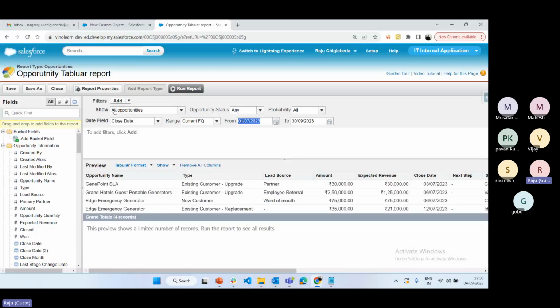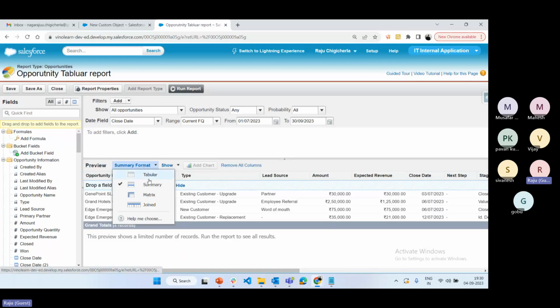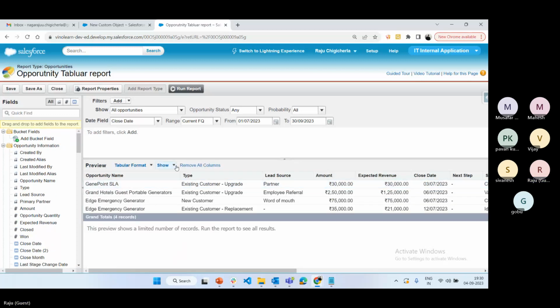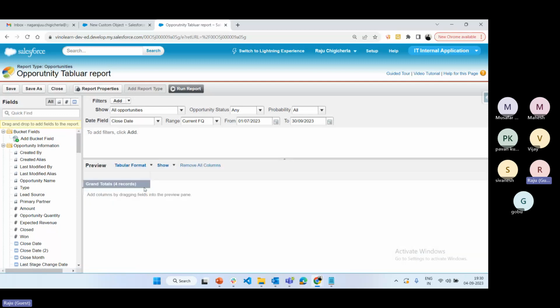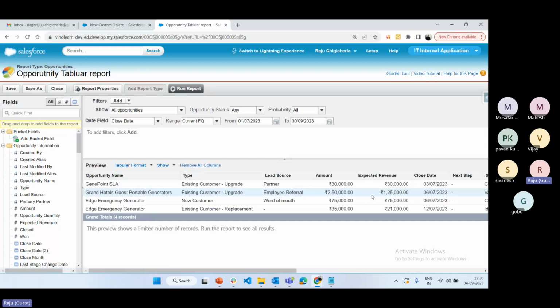Now if you go to here next, before going to check this one, first you need to come here. See here we can change the type of the report from one format to another: tabular, summary, or matrix. Here we have an option called details. If you hide the details, they are not showing, only the count is showing. If you want the details, you can see what fields are available and what type of data it is showing here.